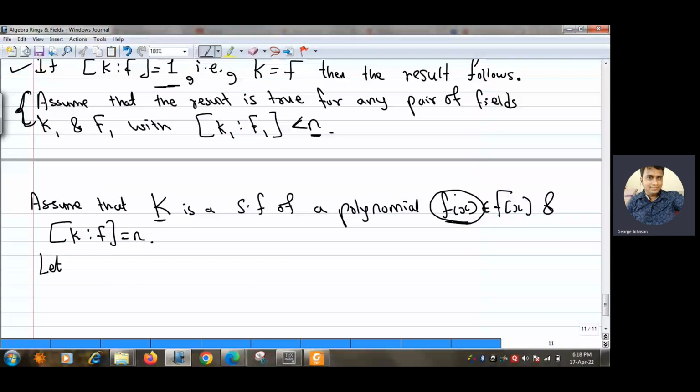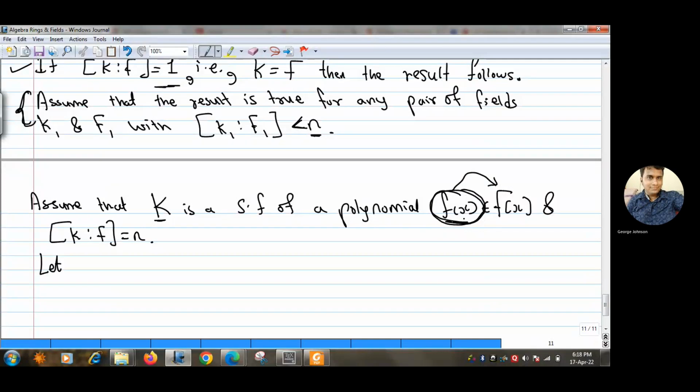So that means every root of this f(x) is not necessarily lying in small f. So that means f has some irreducible factor over F[x]. Why?